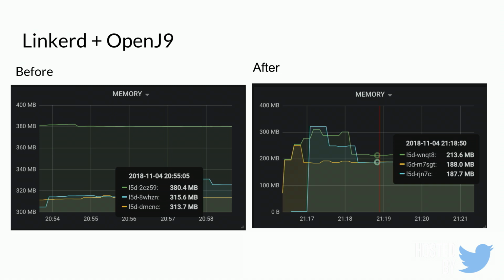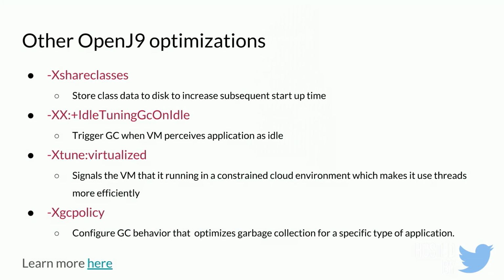But this is just changing the VM. We didn't have to tweak anything. We didn't have to add any additional parameters to get these values. If you do want to take this even further, the OpenJ9 VM has additional optimization flags that you can configure. My favorite one is this Xtune virtualized one. Basically, you can tell the VM that, hey, you're running in a cloud environment, so I want you to be able to use threads efficiently.